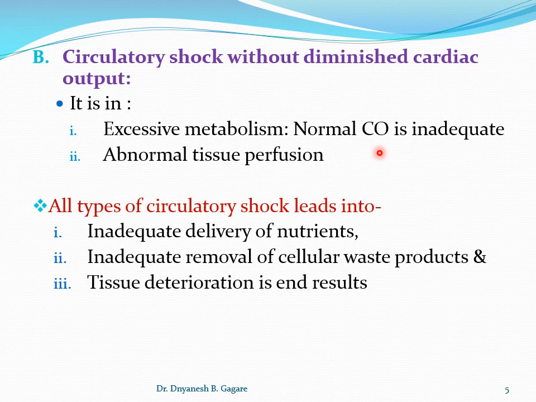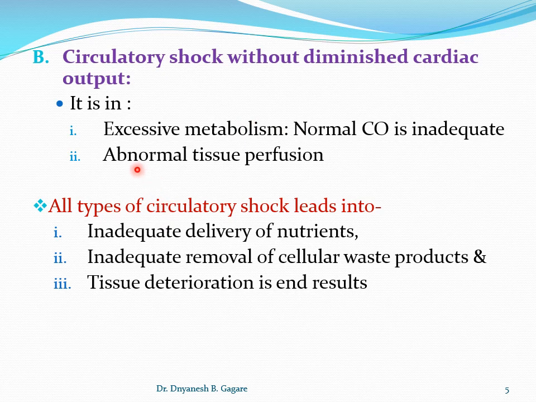And if metabolism is excessive, then normal pumping of the blood is not sufficient to fulfill the requirement of tissue. Here we can say that the cardiac output is inadequate, and then it also leads to circulatory shock. That means the circulatory system is not able to fulfill the requirement of tissue.